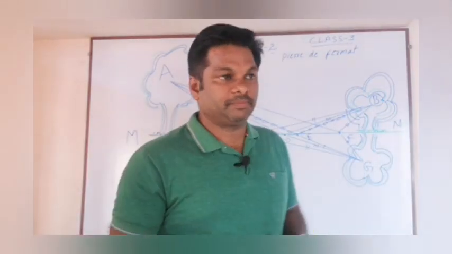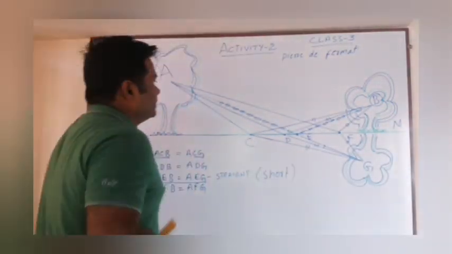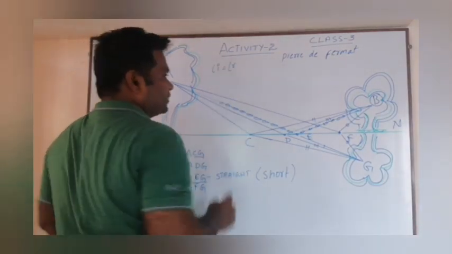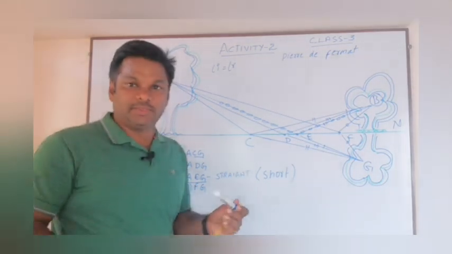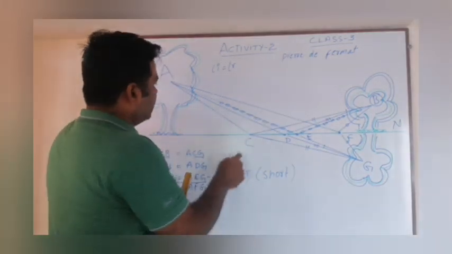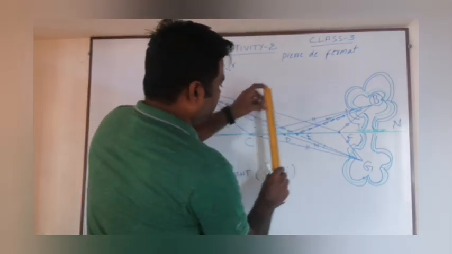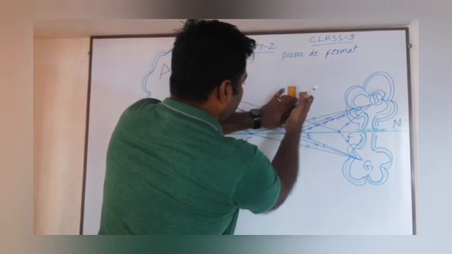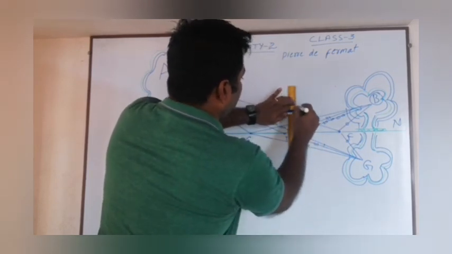And one more thing, we discussed in the previous class, angle of incidence is always equal to angle of reflection. That is also from the Fermat principle only. Let me take this one only, AEB. Can I draw the straight line at the point of incidence? Yes, I can take.